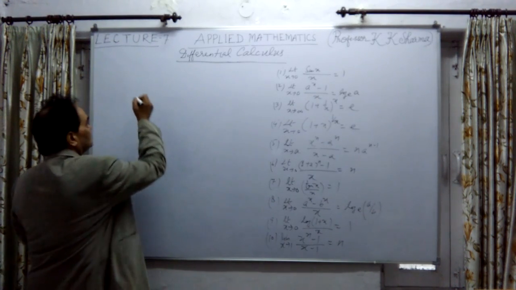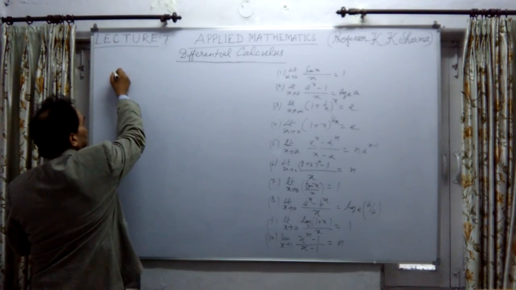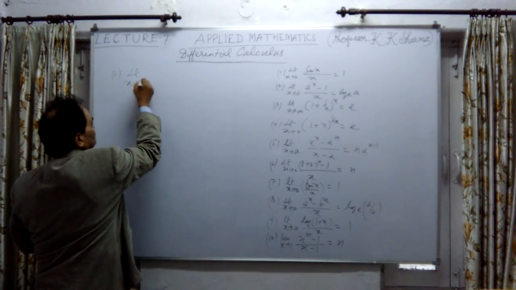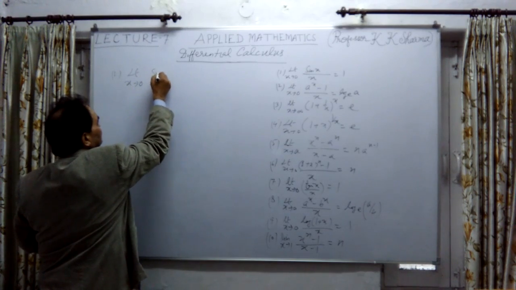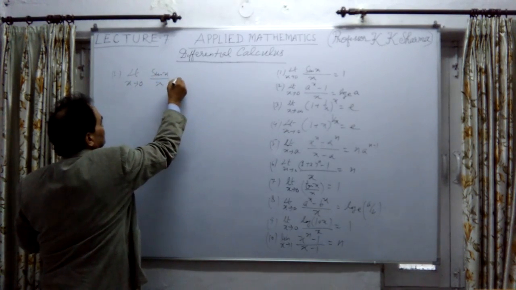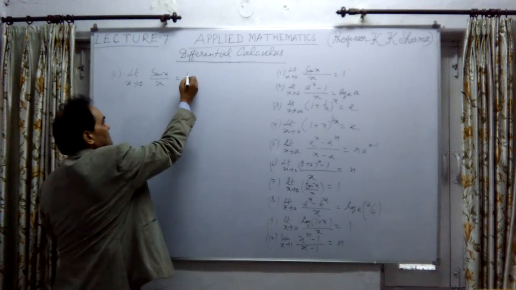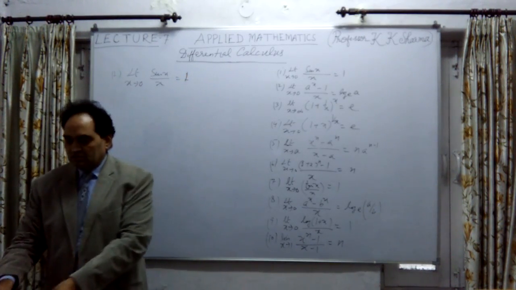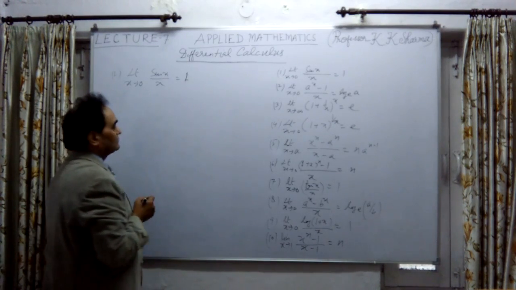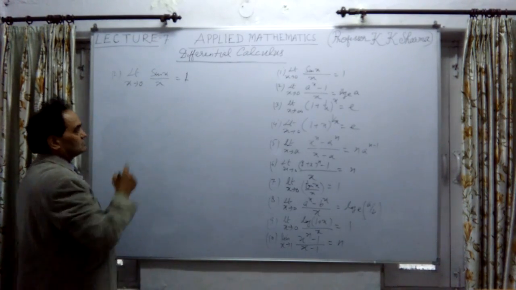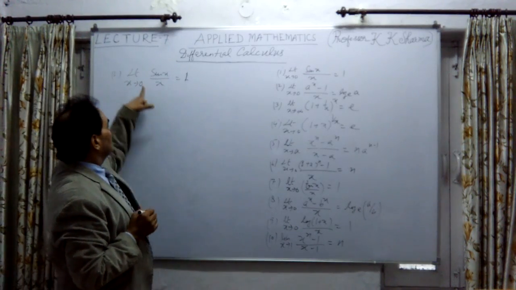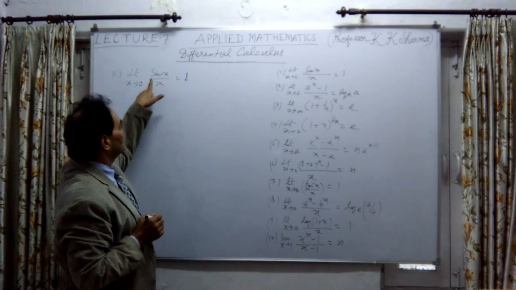Let me give the first important limit, which is this one. Limit x tends to 0 of sin x upon x is equal to 1. This is one of the important limits which are mostly used by the students. It has to be remembered by the student. Okay, so let me prove why limit x tends to 0 of sin x upon x